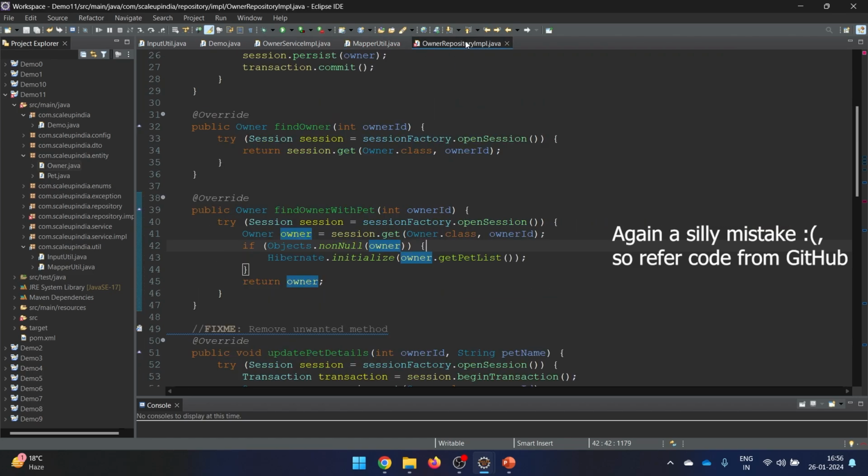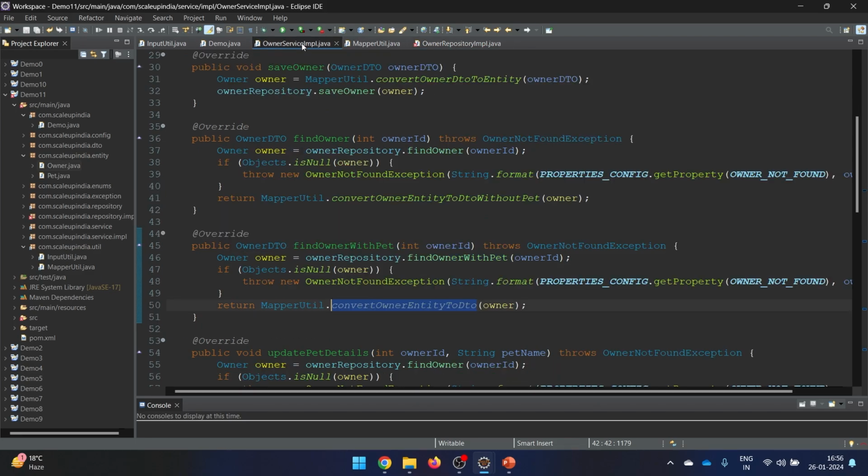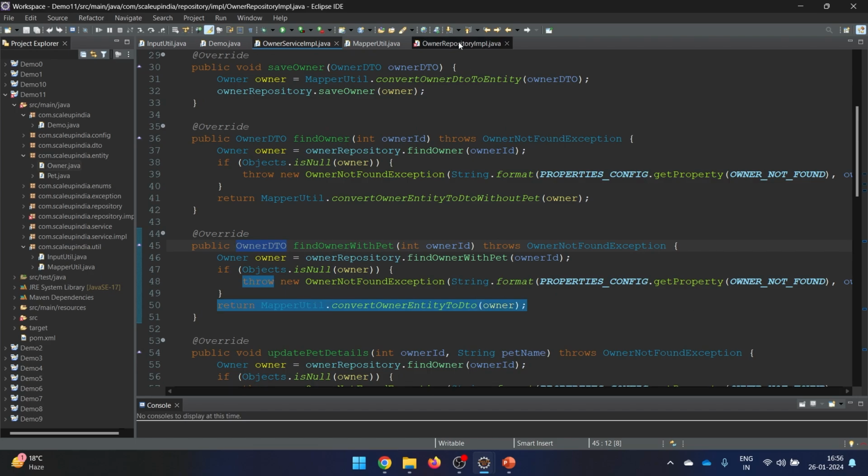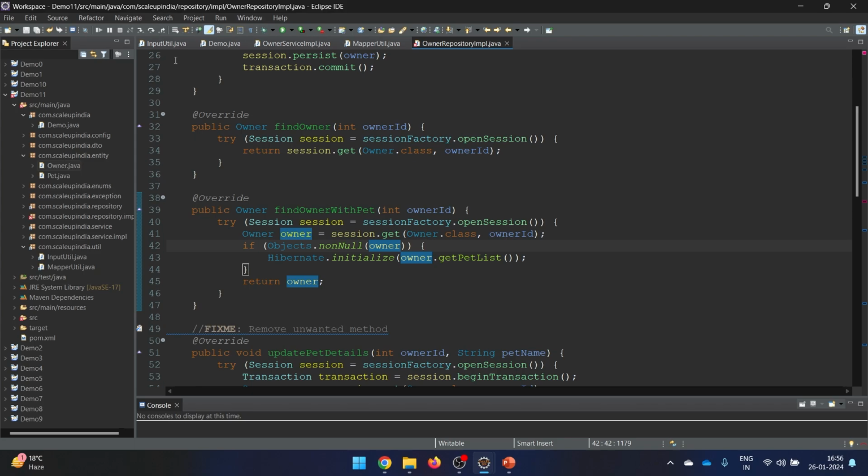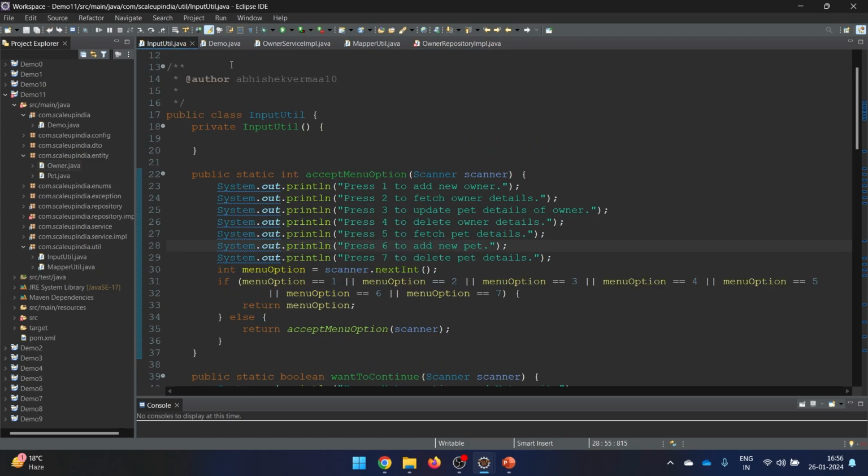So now let's go back. We were on this particular service impl, and now we are returning the owner DTO with pet. So this we have done, and we did it with the help of initialize. Now let's move on to the next part.